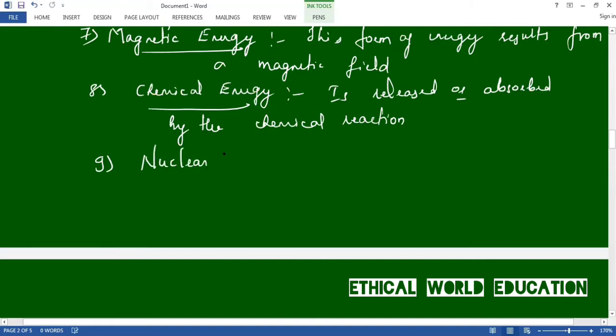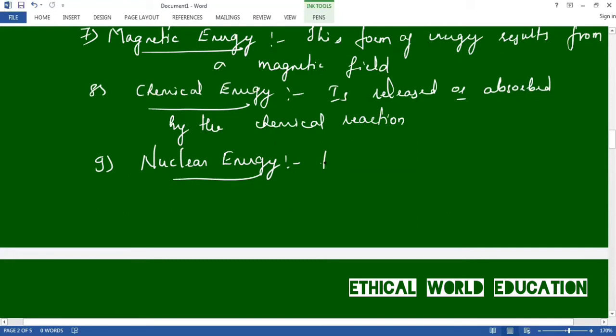Nuclear energy. So nuclear energy is a form of energy from the interaction of protons and neutrons of an atom. Let us write the definition.